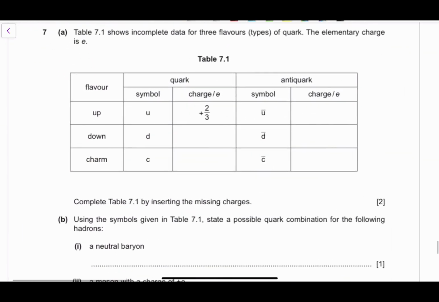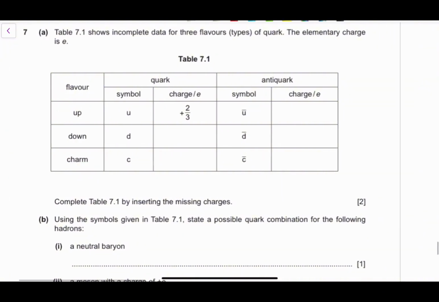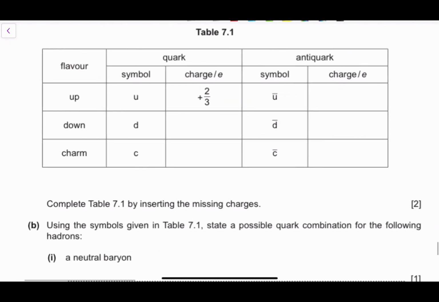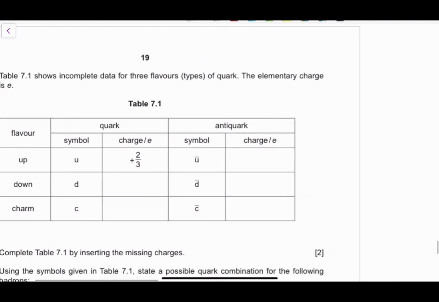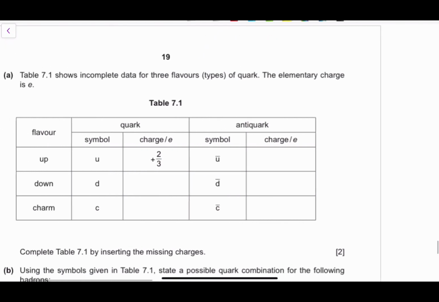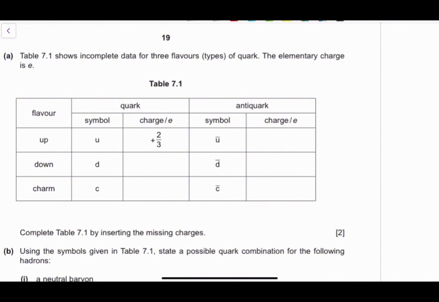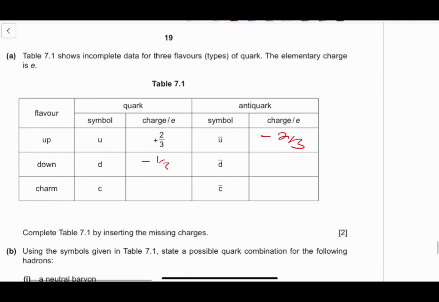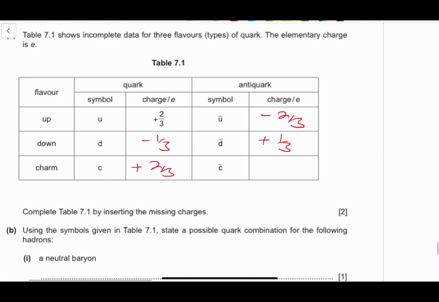Okay, I'll move on to the last question. It's a question on flavors of quarks. So basically, they just want us to give the symbols for the charges of the different quarks that you have. An up quark has +2/3, but an anti-up quark, an antimatter, has the same mass but opposite charge of normal matter. So its charge is going to be -2/3. Down quark has -1/3. Anti-down will be +1/3. Charm will be +2/3. And anti-charm will be -2/3.